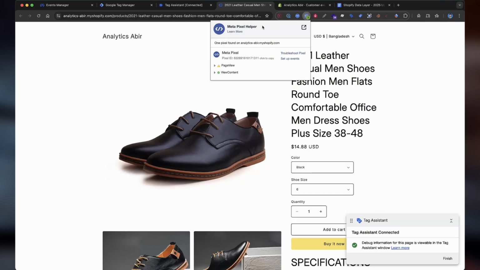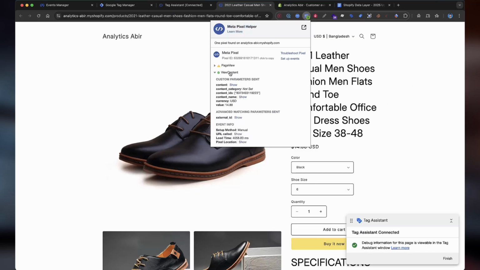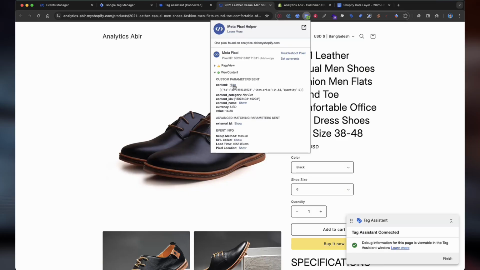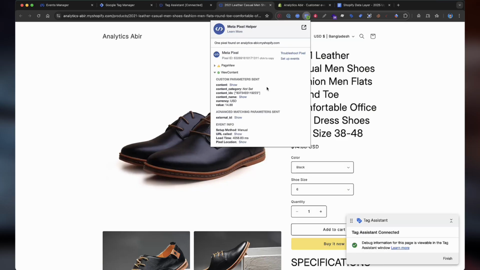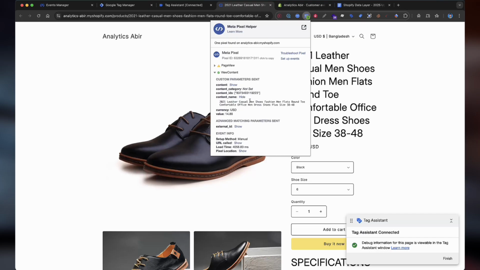You can get this extension from Google, just search using this name. And you can see the event is fired. Here it is showing the view content. Here are the contents and the content category. Because this product has no category, this is my testing store, that's why it is showing not set. And the content IDs, the name, the currency, the value, everything is showing. Here is the external ID.